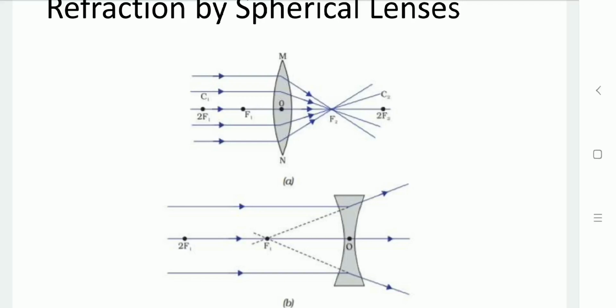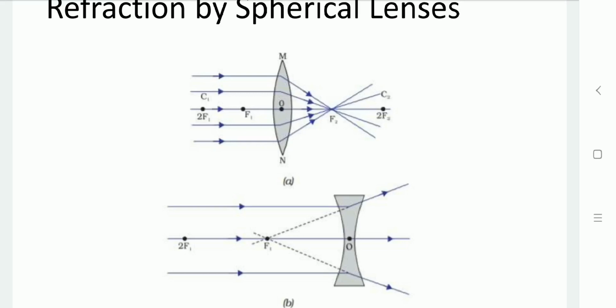Here, as you can see, a lens can be convex or concave, having two spherical surfaces. Each part of a spherical surface is formed by a sphere. The centers of these spheres are known as the centers of curvature. The center of curvature of a lens is denoted as C. So here, as you can see, two points, C1 and C2, are denoted.